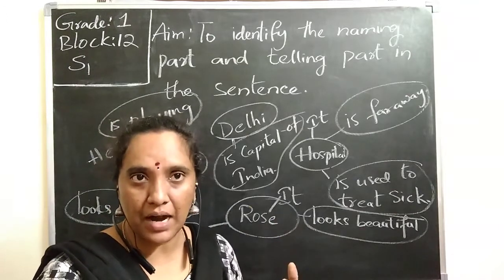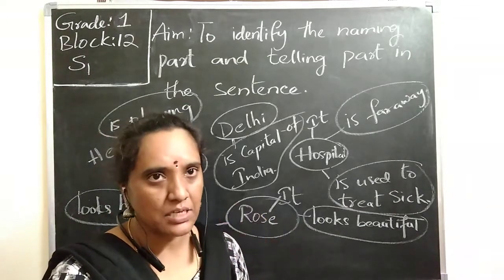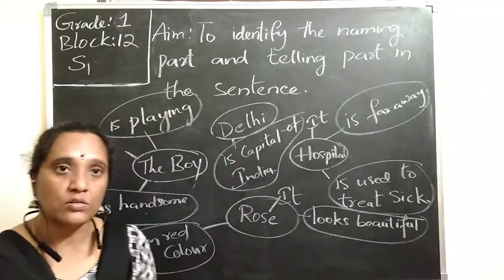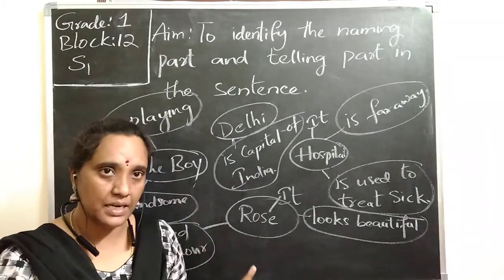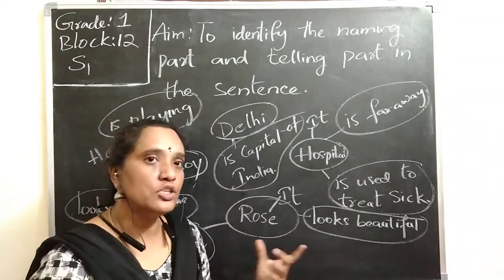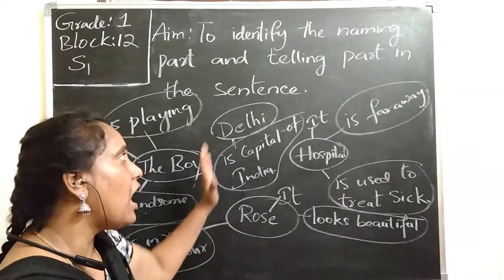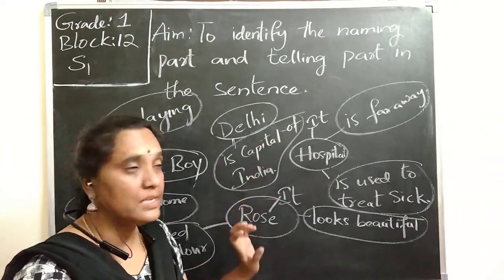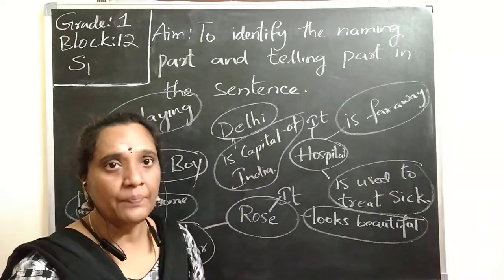So for the naming part, I can use the names and also the pronouns, of a person, place, animals or things. And coming to the telling part, I can tell how it looks, how it is, what it does.